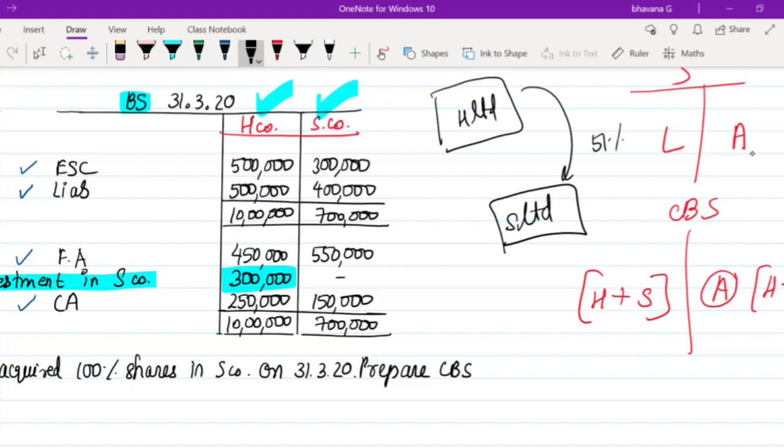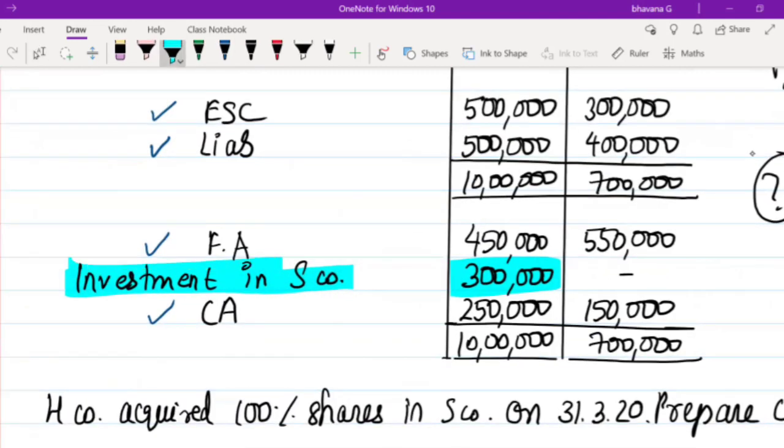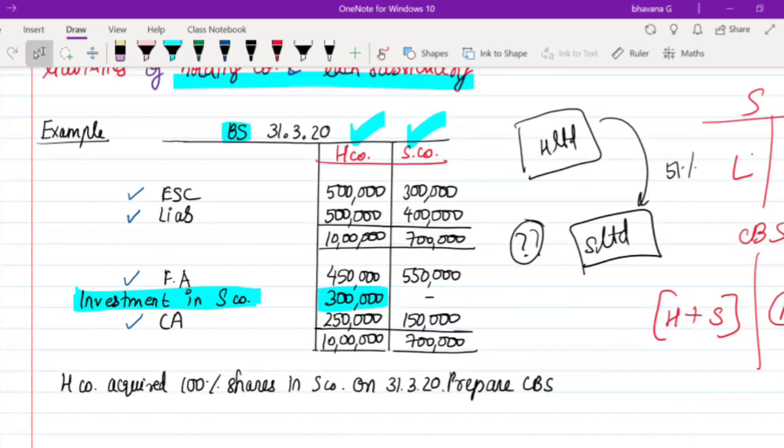So when H Limited wanted to become the holding of S Limited, what would it have done? Well, it would have paid an amount to the subsidiary company to get their share capital and become the holding, that is 50% plus. It would have wanted holding and paid money and got that holding. That is known as investment in S Limited. So H Limited paid 3 lakh rupees to get the holding power in S Limited. That is nothing but your investment in S Limited.